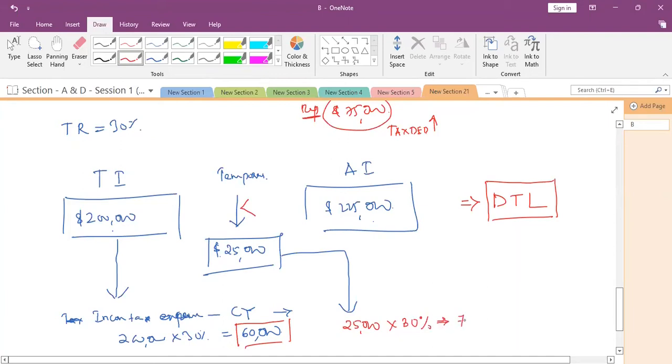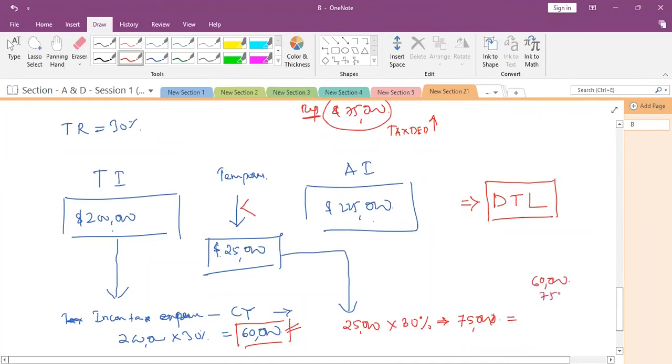7,500. As per the books, what exactly is the total expenditure that we are going to show in our financial statement?